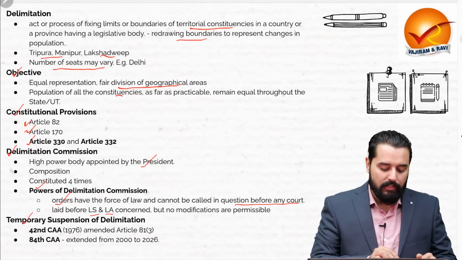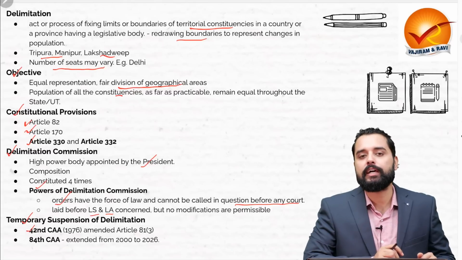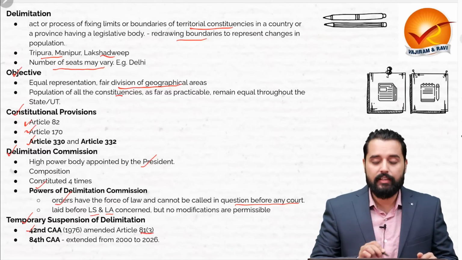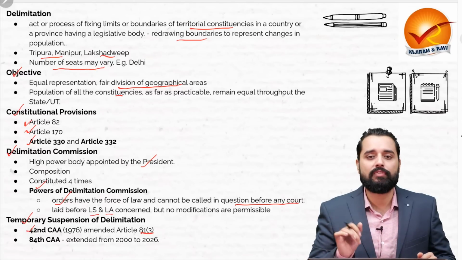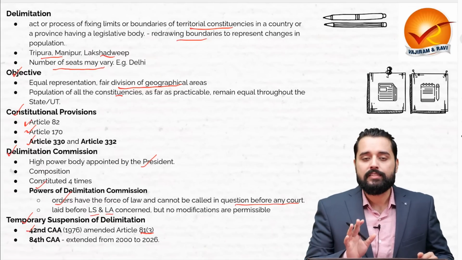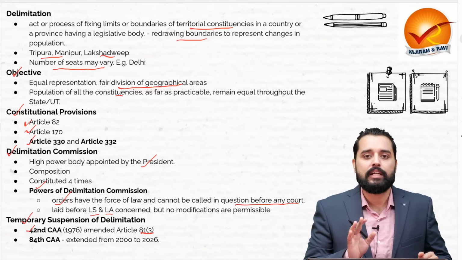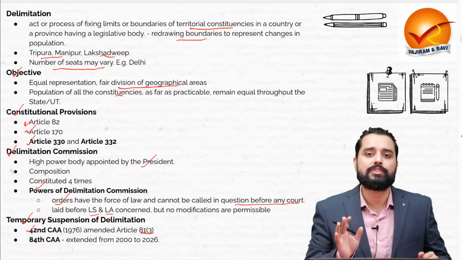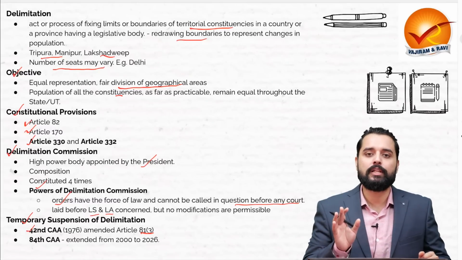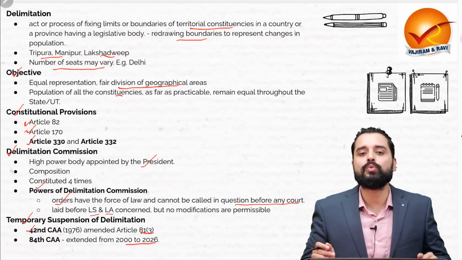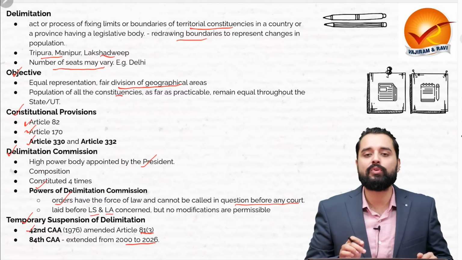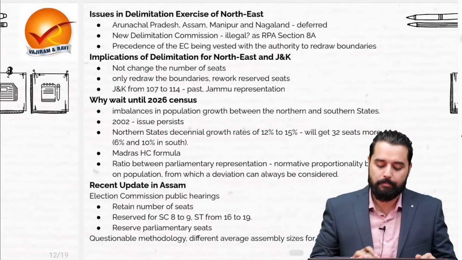For example, the 42nd Constitutional Amendment Act amended Article 81 subclause 3, according to which there was a freeze on further delimitation up to 2000. That is, the 1971 census would form the basis of the delimitation of territorial constituencies up till 2000. Now this was further extended from 2000 to 2026 through the 84th Constitutional Amendment Act.